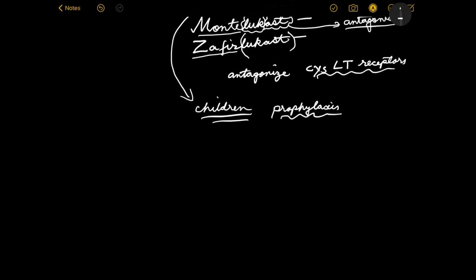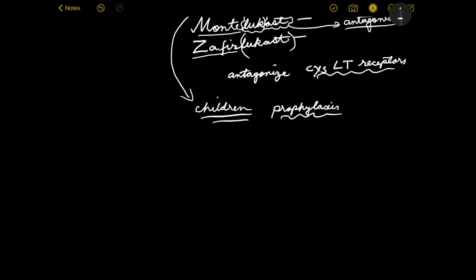And if you are not a directly acting bronchodilator, then I am sorry, you cannot be used for acute cases, right? That makes sense because they will take some time, they will lead to inhibition of some previous step, and that will gradually bring about bronchodilation. So it's used for long term effectiveness obviously.